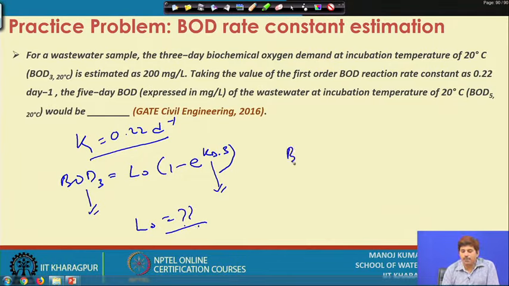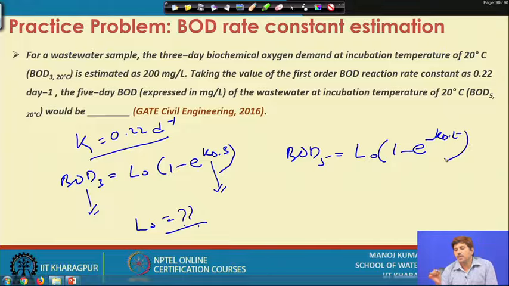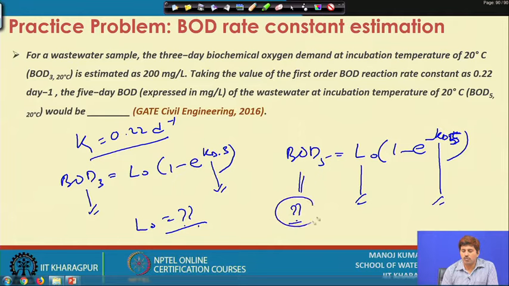Then for BOD 5, again it will be L0 times (1 minus e to the power minus Kd times t), and t here is 5 for BOD 5. We know the L0 value from here and the Kd value is given, so we can determine the BOD 5. Simple problem.